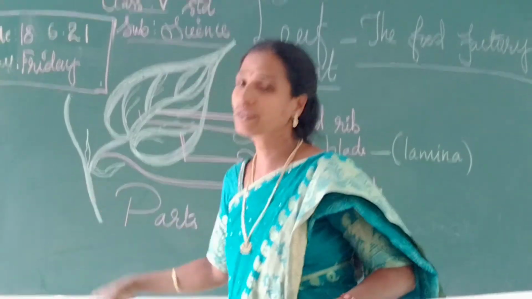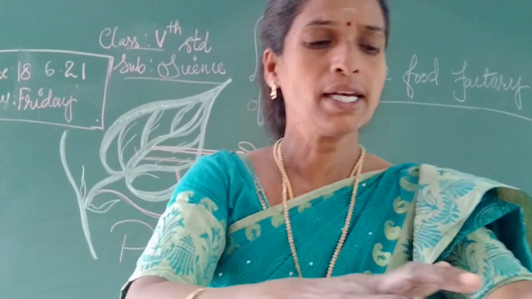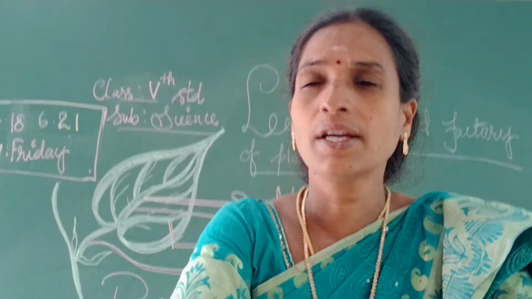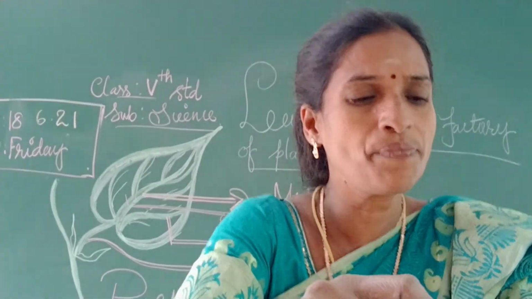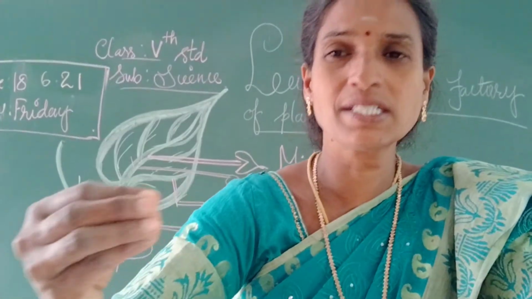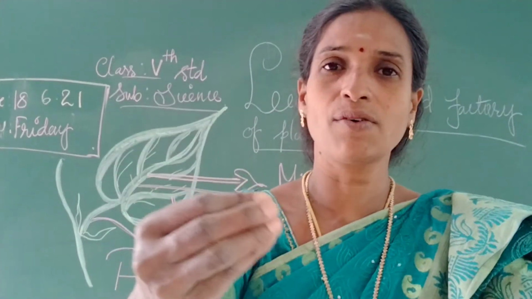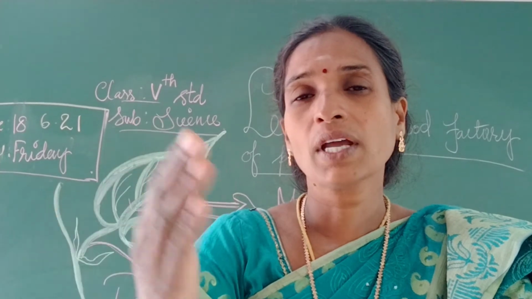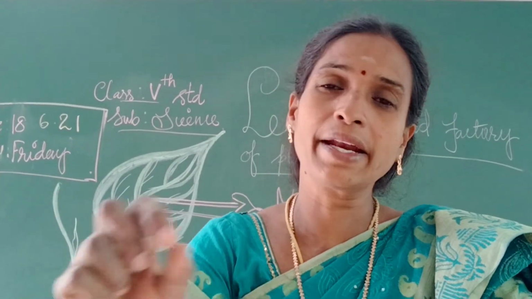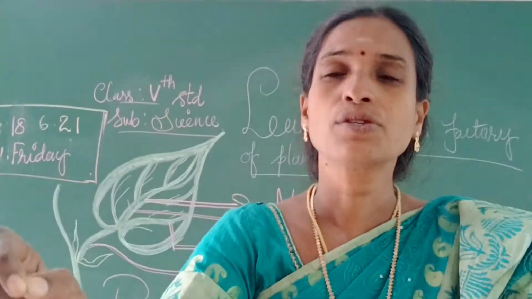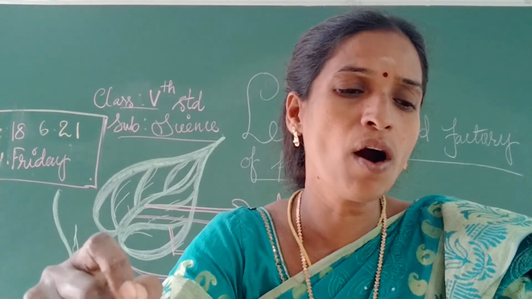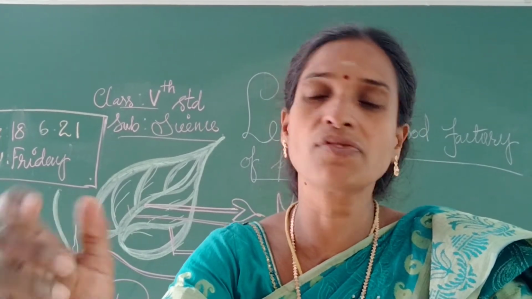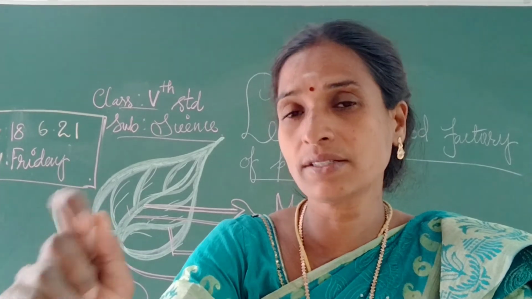So this part is called the leaf stalk. And stomata. Stomata on the leaves, we cannot see with our own eyes. If you look with a microscope, you can identify the stomata. Stomata means the small openings on the under surface of a leaf.